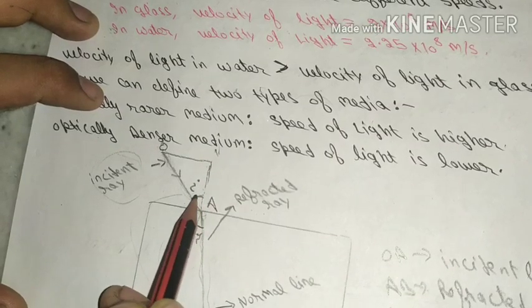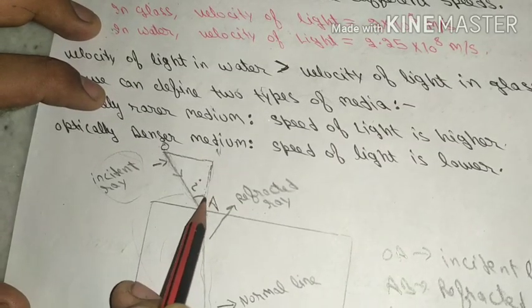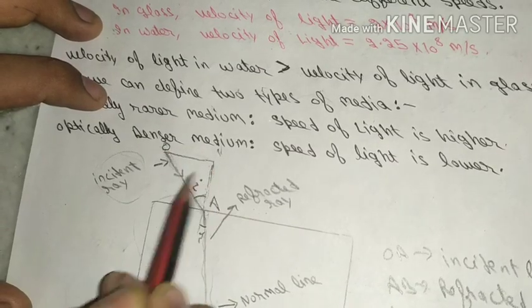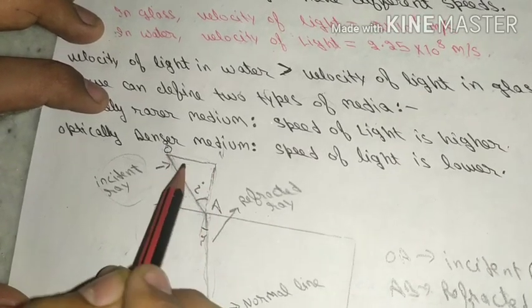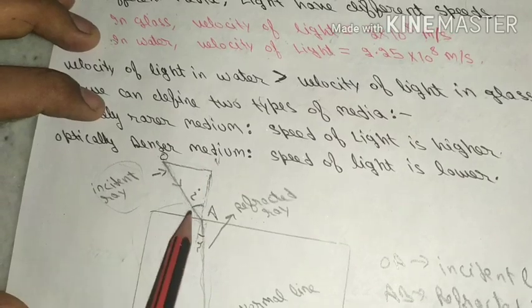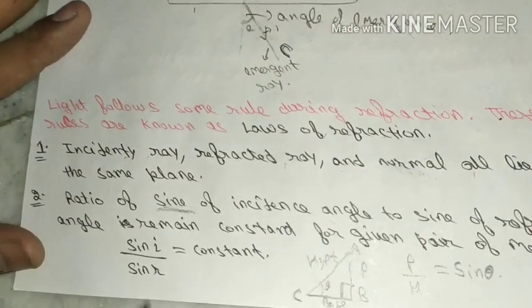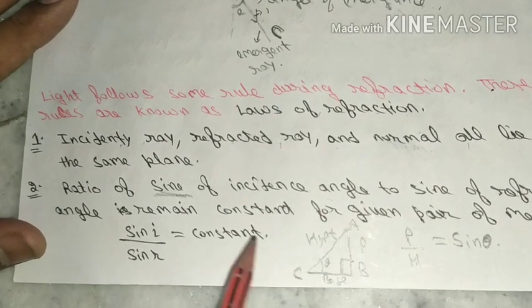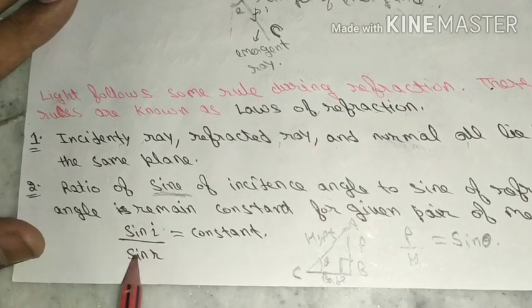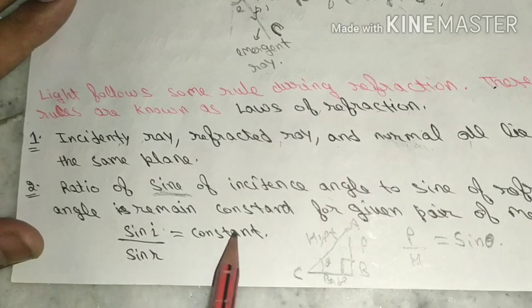So this is our angle, this is our base, this is our perpendicular, and this is our hypotenuse. So perpendicular upon hypotenuse gives you sine i. So now you can understand what is sine i. It is basically perpendicular upon hypotenuse. So sine i by sine r is equal to a constant.